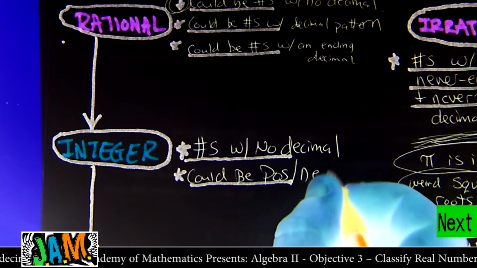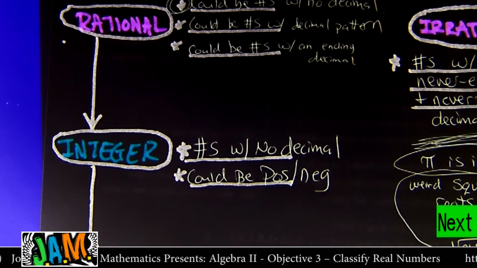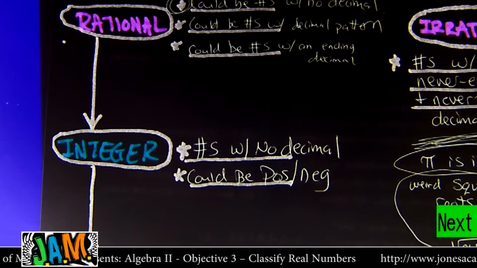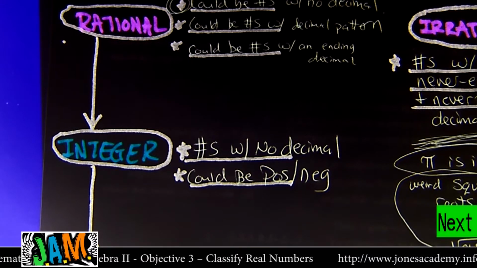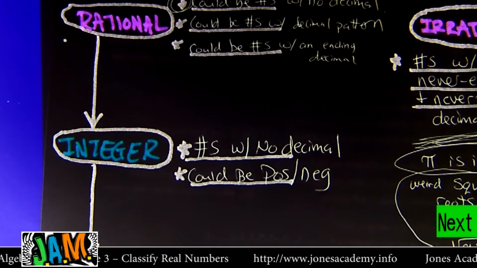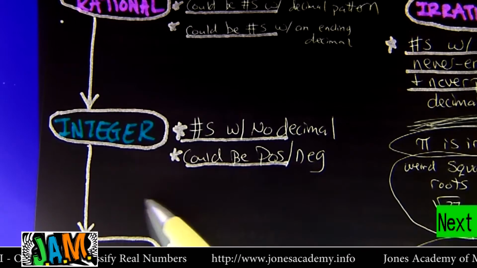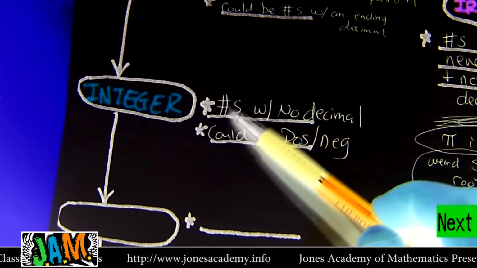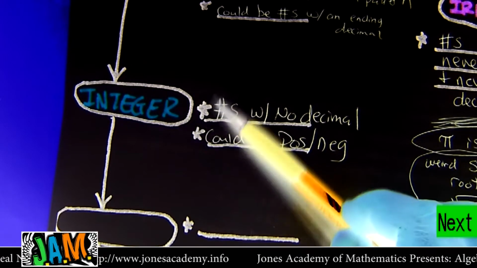Positive or negative, okay? So that's all the integers: -50, -49, -48, -7, -6, -5, -4, -3, -2, -1, even 0, and then 1, 2, 3, 4, 5. These are all the integers. 1.7 ain't an integer, right? It's not. All right, now let's take all those integers, from negative infinity all the way up to positive infinity.